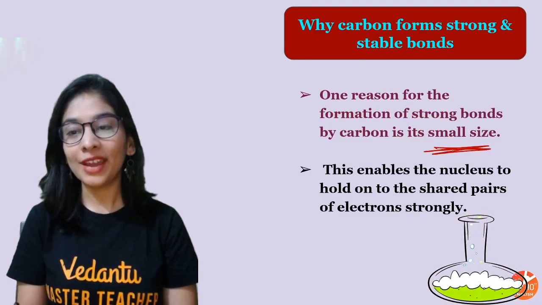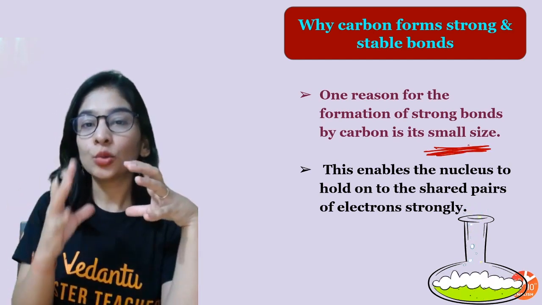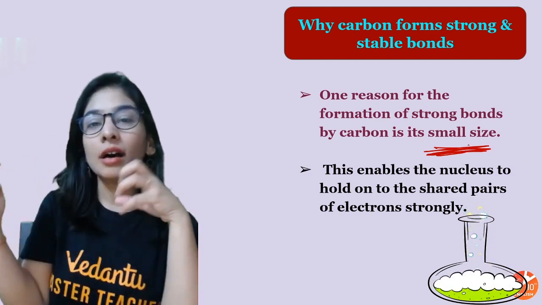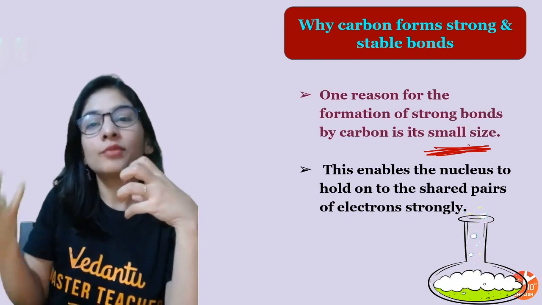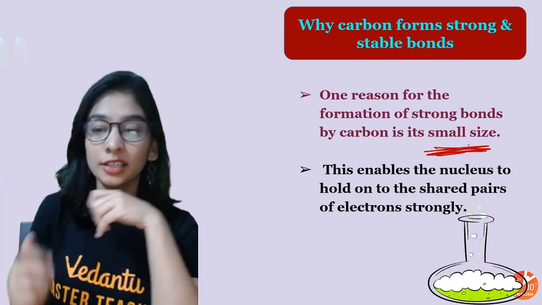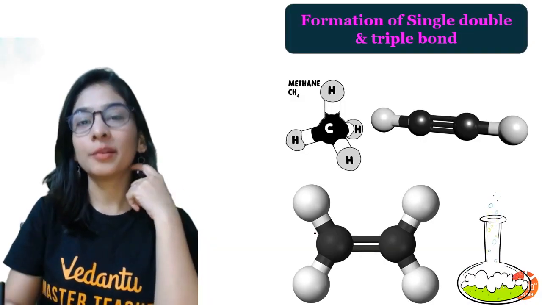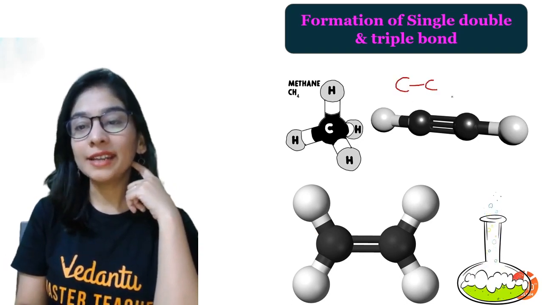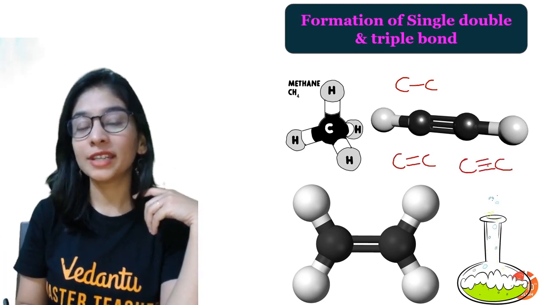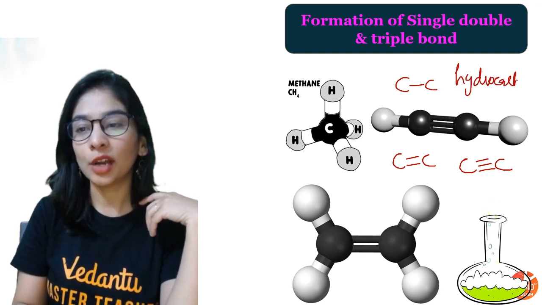Okay, so I hope it is very clear why carbon makes strong compounds. Due to its small size and good overlapping, it attracts the upcoming atoms or elements with a very strong force of attraction. This is something you should know, and it can form single, double and triple bonding with itself. Carbon can combine with itself by making long chains with single, double and triple bonds, and obviously with hydrogen, and these are the different categories of hydrocarbons we are going to get.